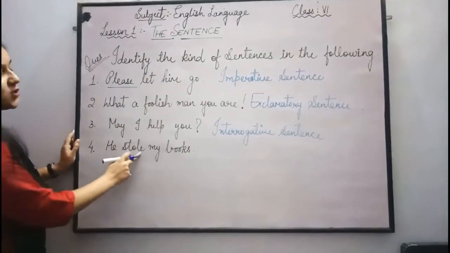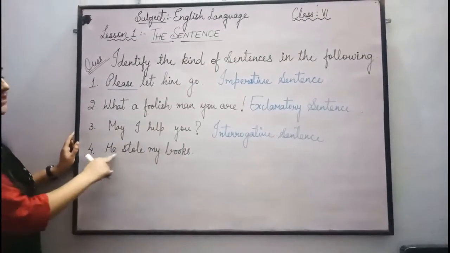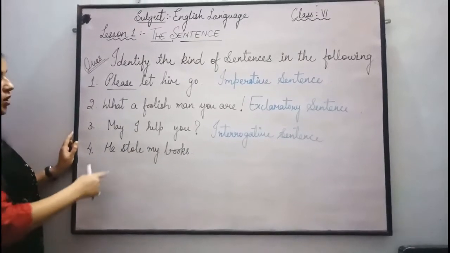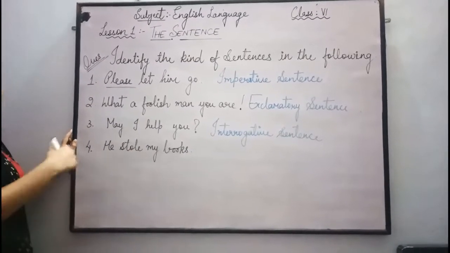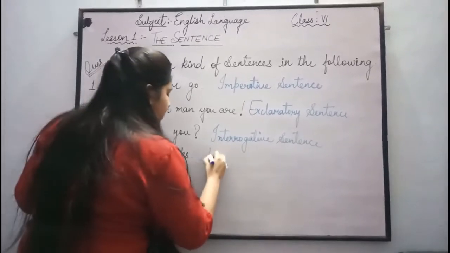Fourth one, he stole my books. In this sentence, we are getting information that someone has stolen my book. So in the sentence, when we get some information, that sentence is an assertive sentence.